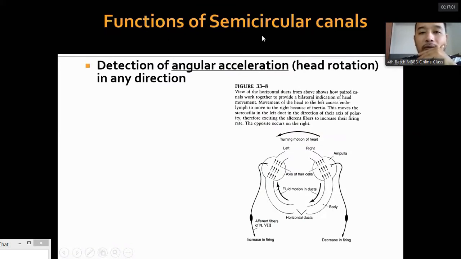Now, the function of the semicircular canals again is the same. The rotatory acceleration of the head is detected by the three semicircular canals, head rotation in any direction. This is an example. When we rotate the head towards the left side, because of inertia the endolymph moves towards the right side. It activates the crista ampullaris of the left side. So the firing rate is increased on the left side ampulla. Similarly, on the opposite side, there is a decrease in firing rate. The movement occurs opposite.